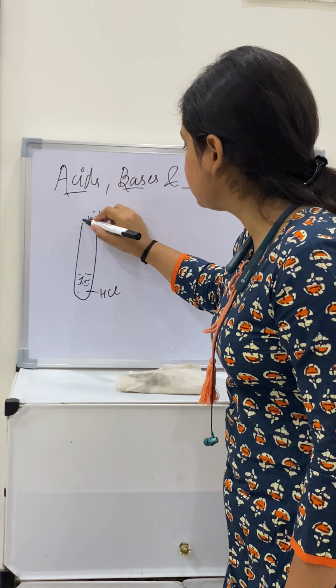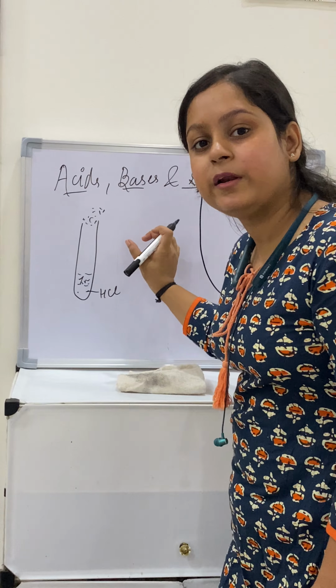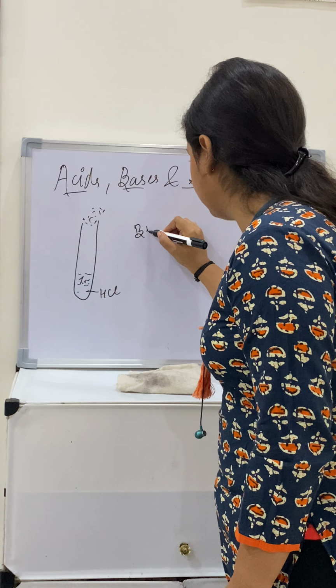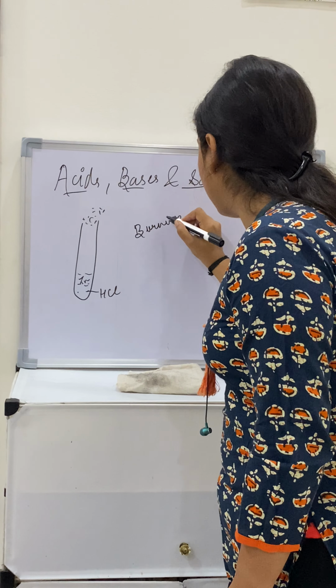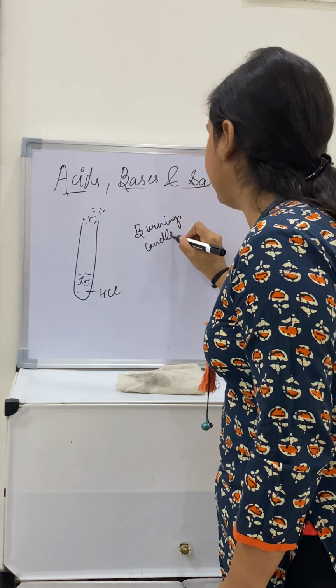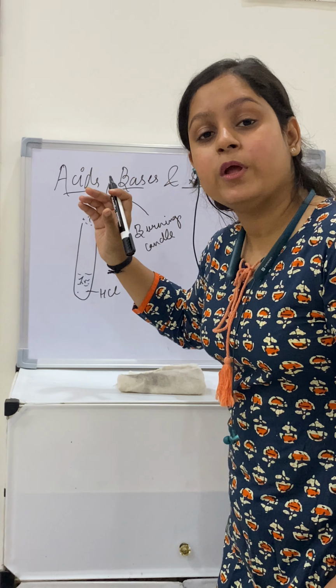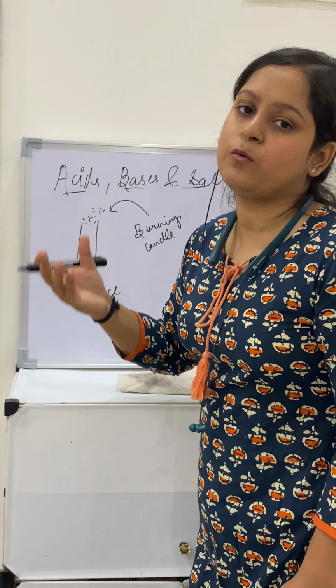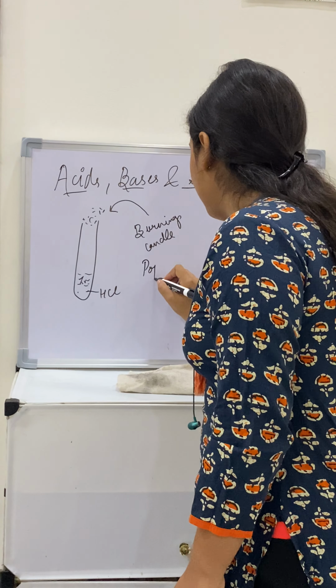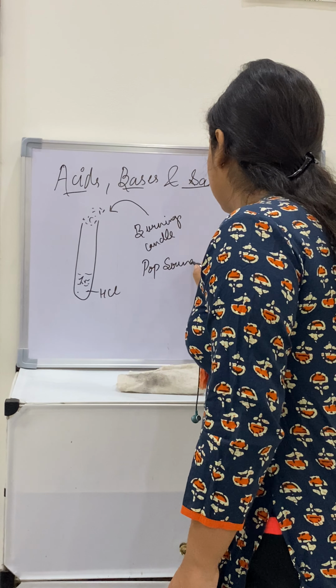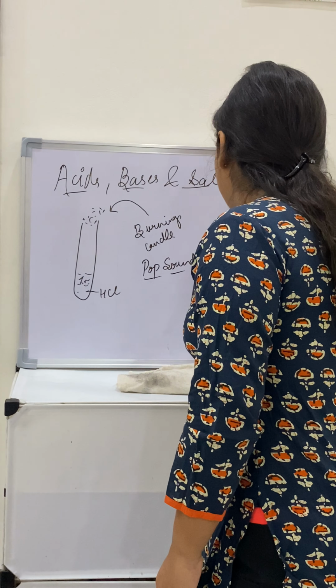Hydrogen gas will be released. Now if we bring a burning candle near to the mouth of this test tube, it will make a pop sound.